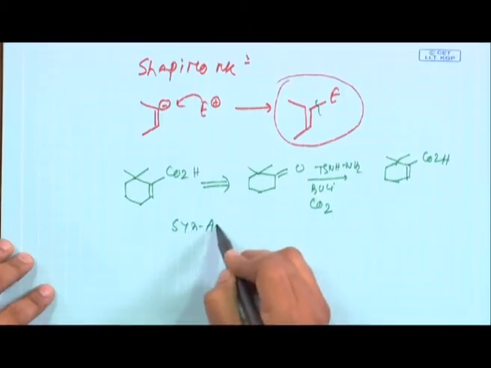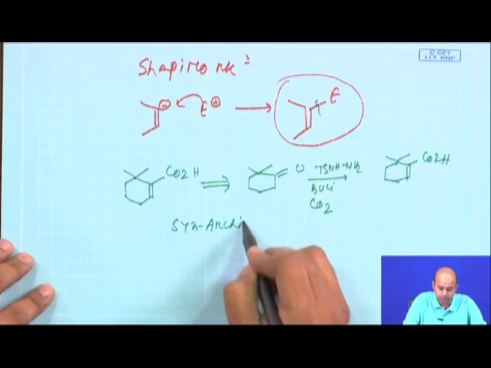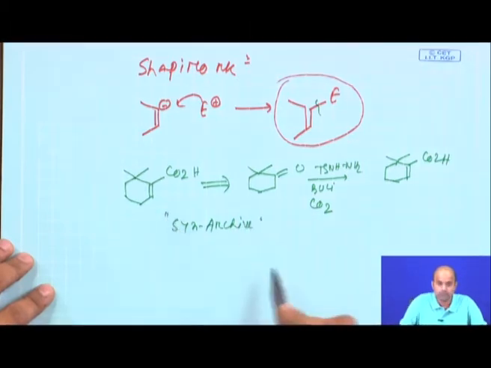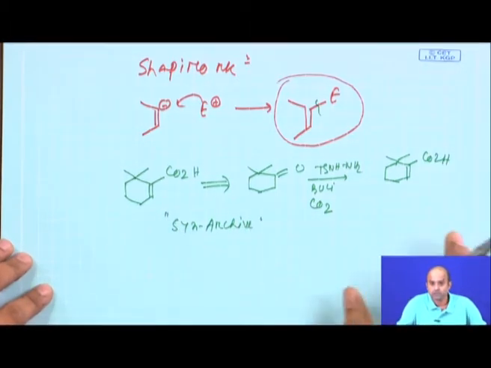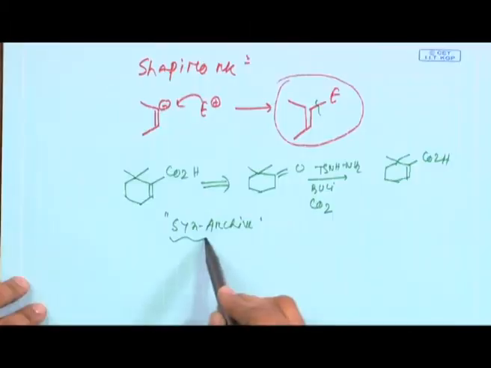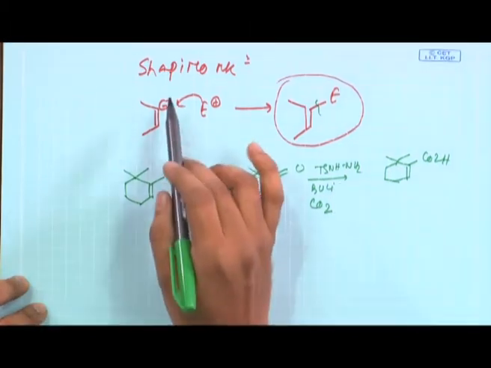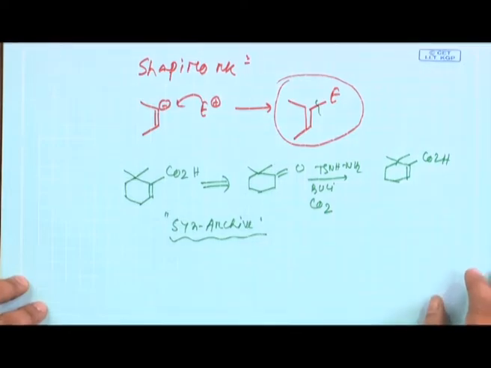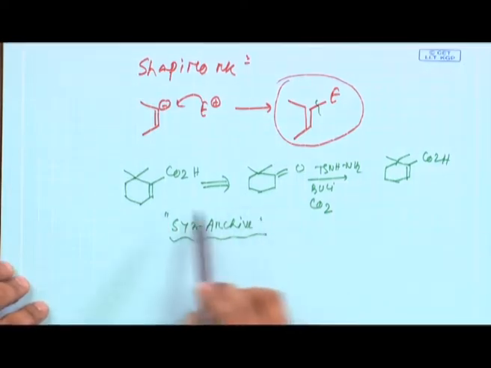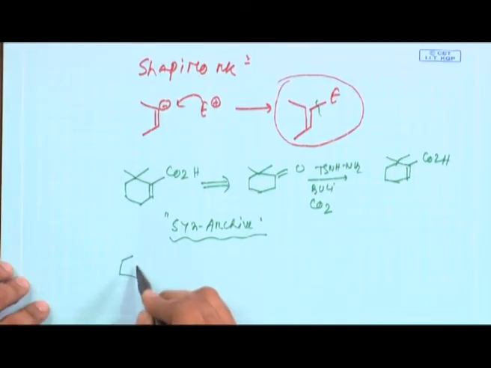So, Shapiro reaction is a potentially very useful reaction, and please I am referring all of you to go to the Scene Archive website, which was given to you a couple of weeks back. In the lecture I have talked about the Scene Archive website. You can go to the website and check the mechanism of Shapiro reaction. Shapiro reaction will be very useful for making this kind of compounds.